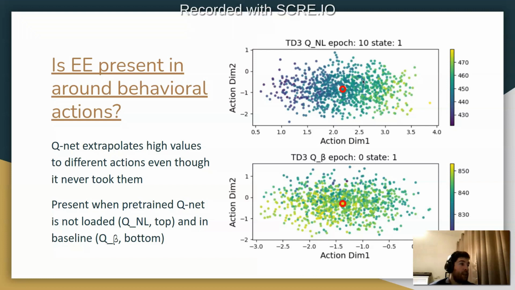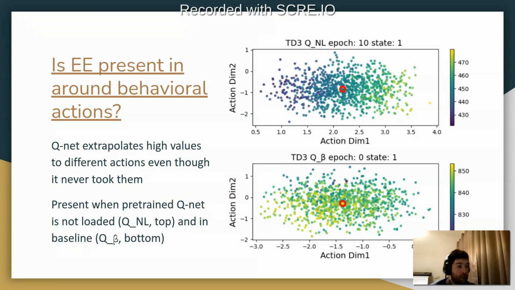And we can see that there are these actions that plot to the right of the behavioral action that are assigned higher values, even though they're never taken. And this, at the top, is when the QNet is not loaded and is required to be trained from scratch. So we can see this extrapolation error where higher values are assigned to different actions never taken.